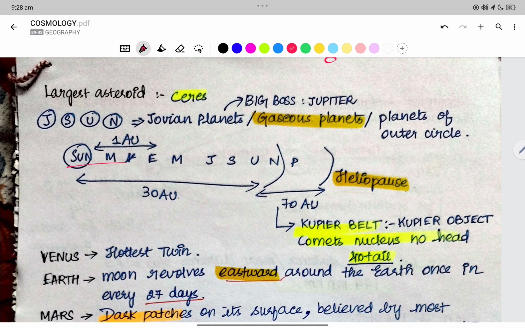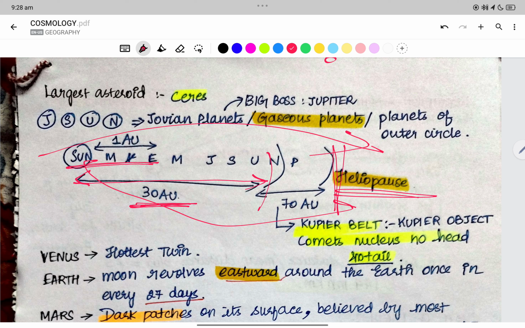Between the Sun and the Earth, we have 1 astronomical unit. Between the Sun and Neptune, the last planet, we have 30 astronomical units. Between Neptune and the heliopause, where the sun's rays stop, we have 70 astronomical units. 1 astronomical unit is 150 million kilometers. So in total, between the Sun and the heliopause, we have 100 astronomical units.